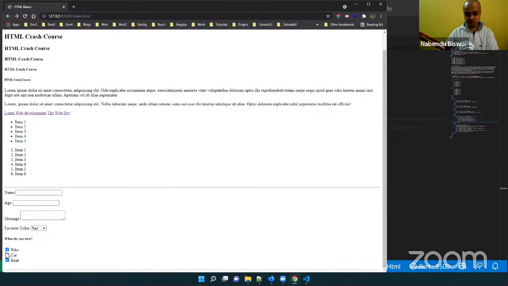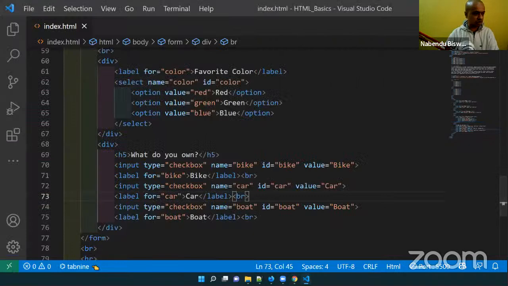Checkboxes are something which you can click, and you can select all of them, or any one of them which you want. So this is like this, and after that we'll learn about radio boxes. The radio boxes are also very much important, so we'll learn about that.